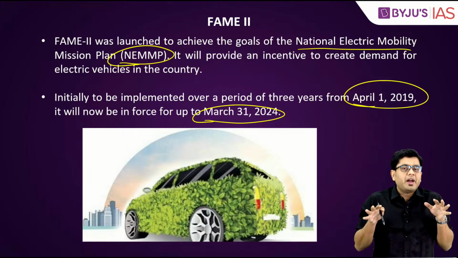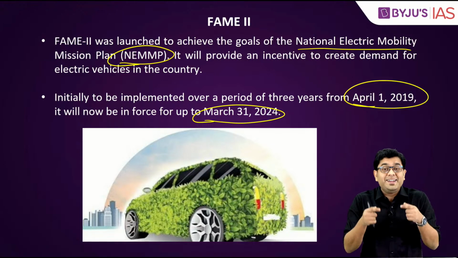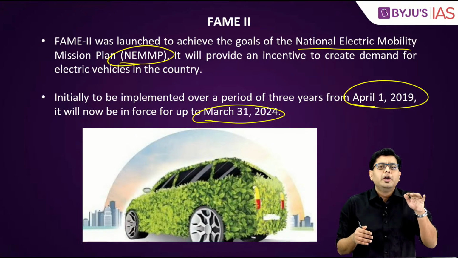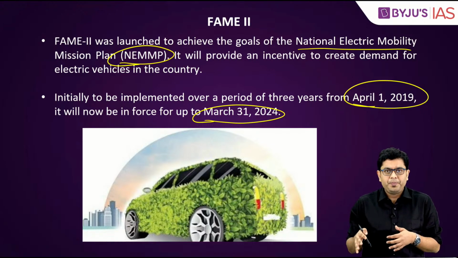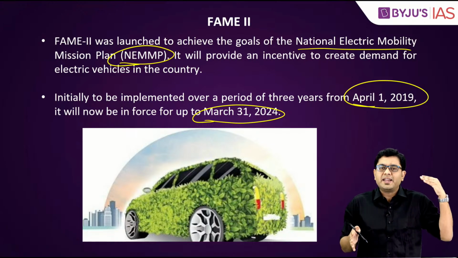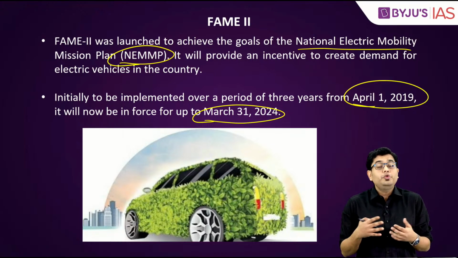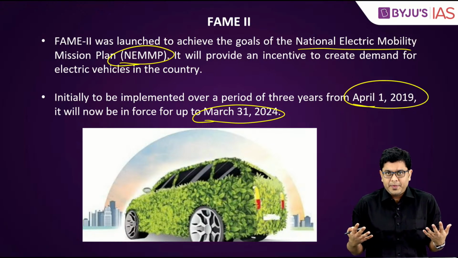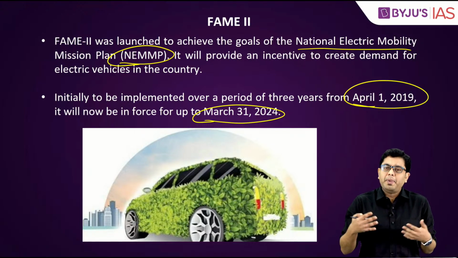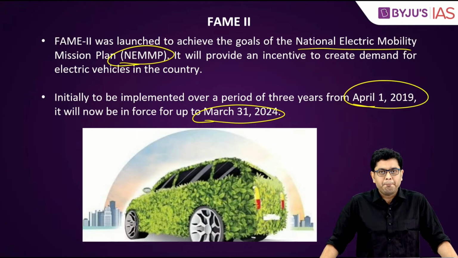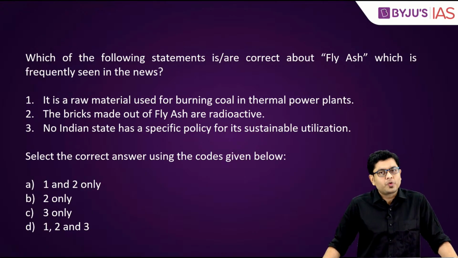Because the industry right now is not capable enough to do this on its own and still have the price of the vehicles to be attractive enough for the passengers and for the buyers. Because if electric vehicles are priced at 30 lakhs, 40 lakhs, 50 lakhs in our country, obviously the usage is not going to be humongous. So that is why the government is hand-holding the industry by the help of this particular scheme. Okay? Now, moving on to the next question.